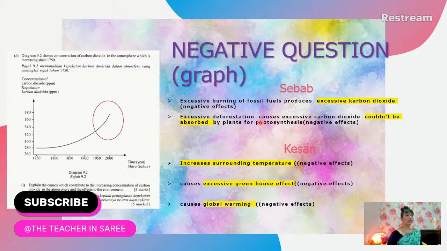Excessive deforestation, another greatest contributor to this situation, causes excessive carbon dioxide that couldn't be absorbed by plants. By right, no matter how much carbon dioxide you have, if you have plants to absorb it, that is why we call our tropical rainforest the carbon sink.